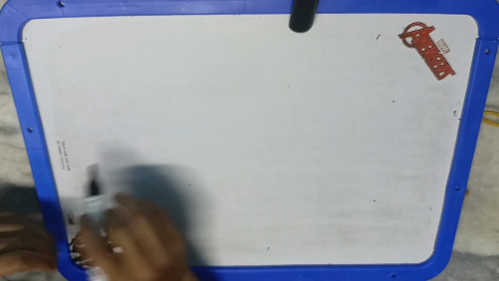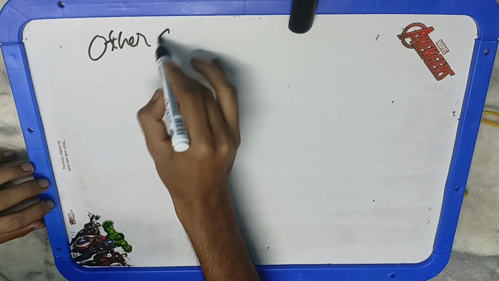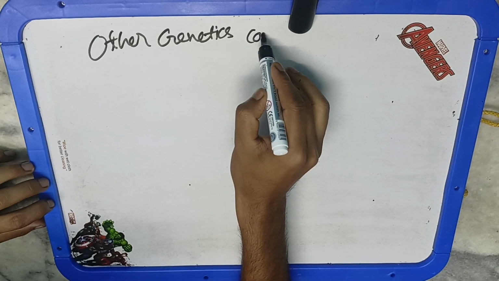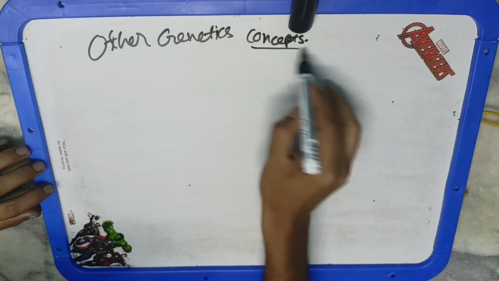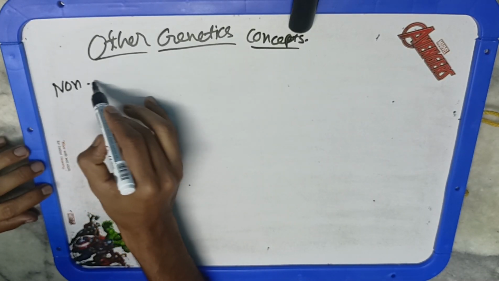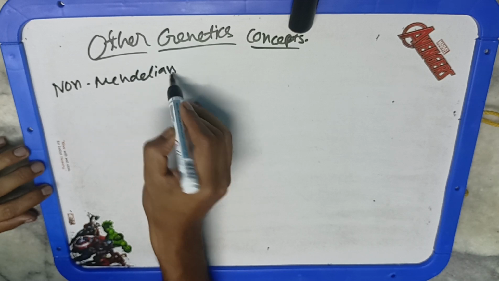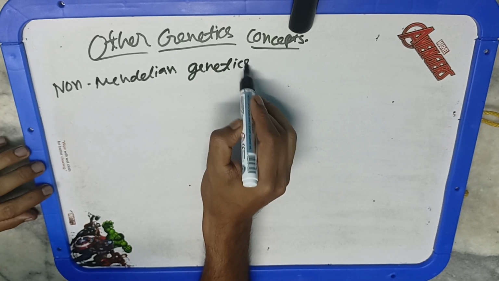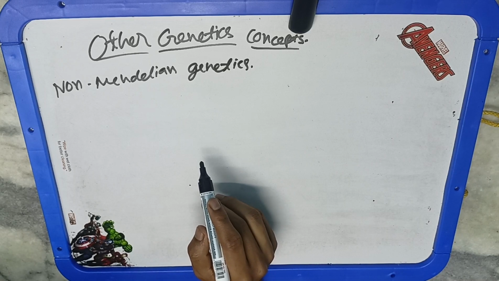Hello everyone, in this video we'll study the other genetic concepts. First of all, you have to understand why we are calling them the other genetic concepts. These are the exceptions to Mendel's law. These concepts are non-Mendelian genetic concepts because they do not behave according to the laws of genetics. To understand this video you should be well aware of Mendel's law, so you must watch the previous video before studying this topic.